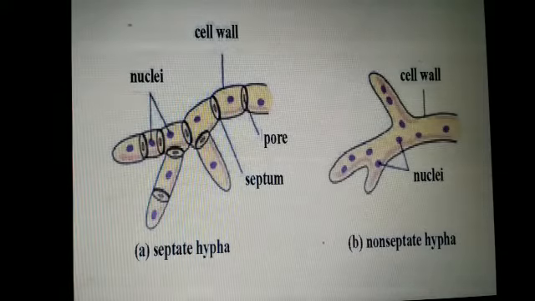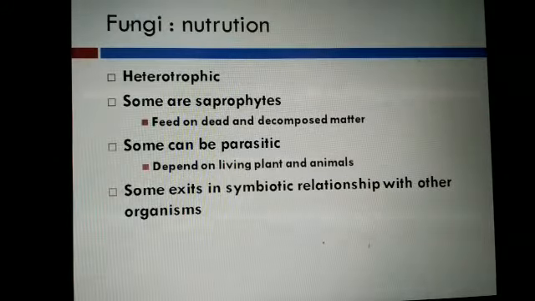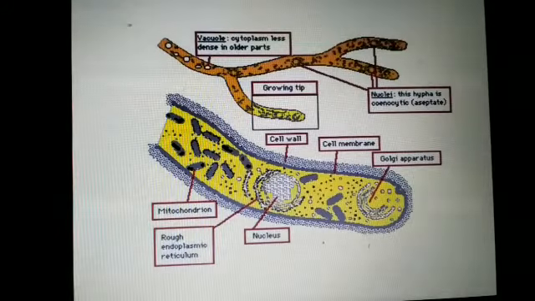Here you see in picture A, this hypha has septa present, so it is septate hypha. And this is non-septate hypha, and a group of hypha is called mycelium. Here you see, an interconnected network of hypha is called mycelium. So mycelium is a group of thread-like structures.